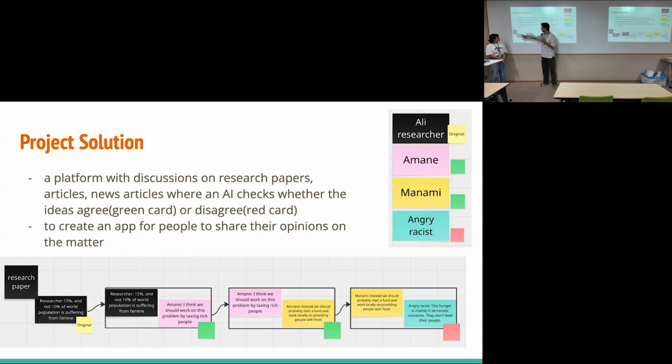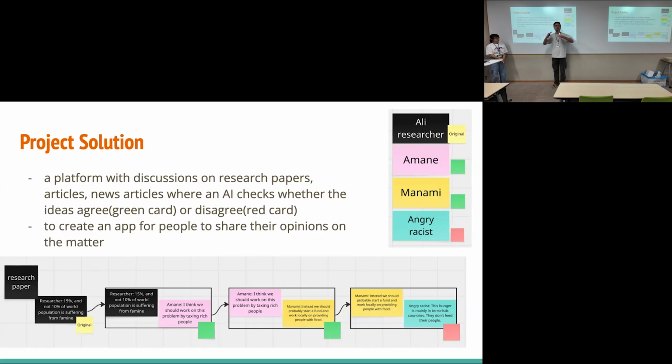The researcher is going to make some kind of claim. And if you know the platform Threads, it kind of looks like it, and every next person is going to be following this chain of thought. Here, the green and red cards are produced by the AI. What the AI basically does is compare this person's opinion to the person before it. It's just going to be whether these ideas agree or disagree.